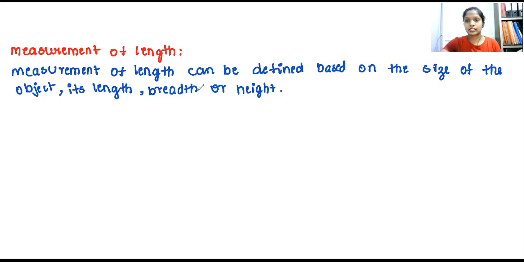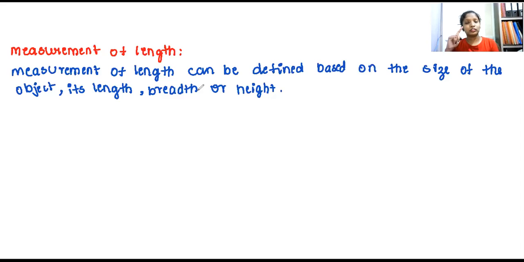Say for example, I have the scale with me. I think you all can see the scale now. How do I measure the length on the scale? Say for example, if I take 5 centimeter, it starts from here and ends here. So based on the size, we are measuring the length. So this is what we call measurement of length, and it's based on the size of the object, whether you take the breadth or the height. When I come to the length, what is the length of the scale? 15 centimeter. And what is the breadth? 15 centimeter. What is the height? Everything is 15 centimeter. So this is how we measure the length.